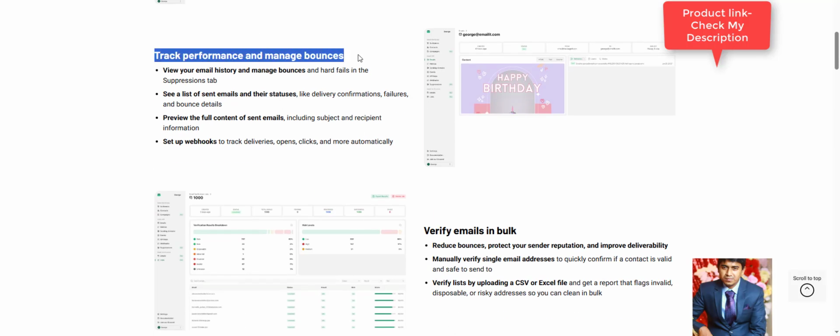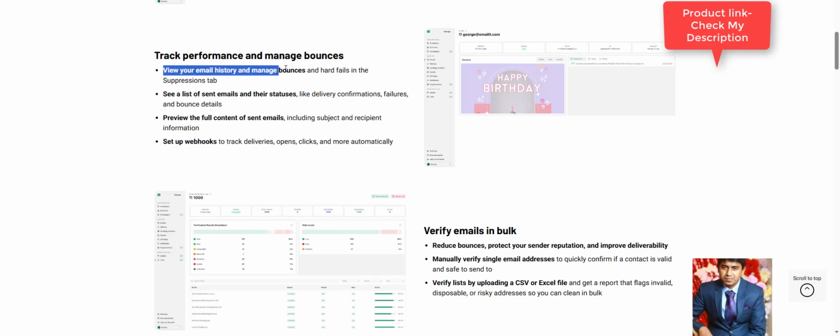Track performance and manage bounces. View your email history and manage bounces and hard fails in the Suppressions tab. See a list of sent emails and their statuses, like delivery confirmations, failures, and bounce details.